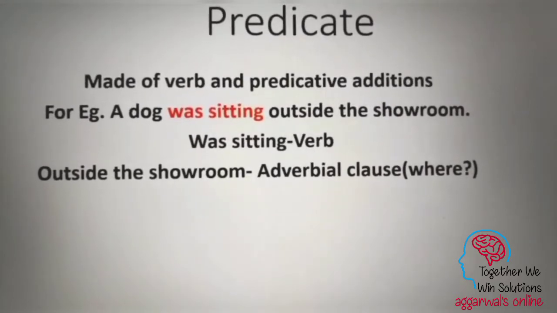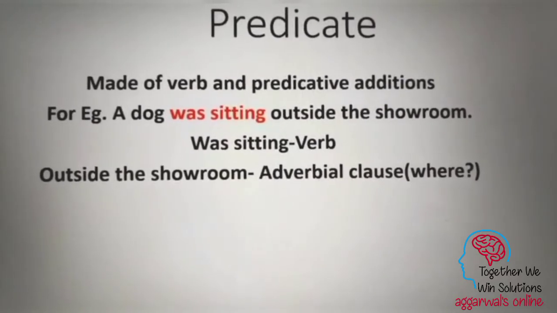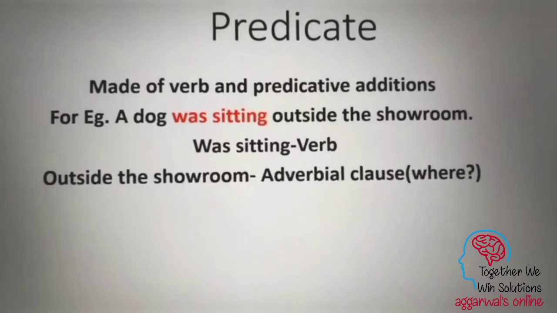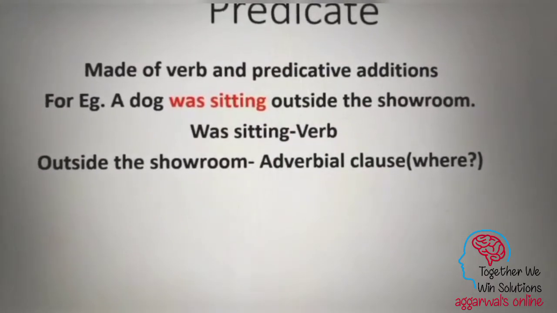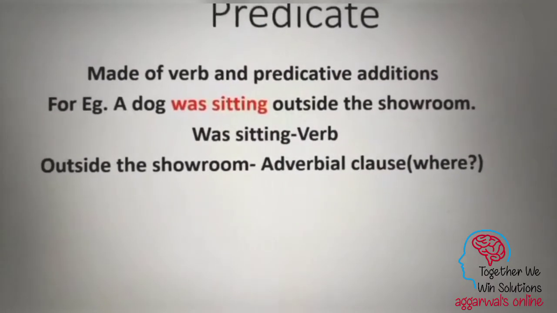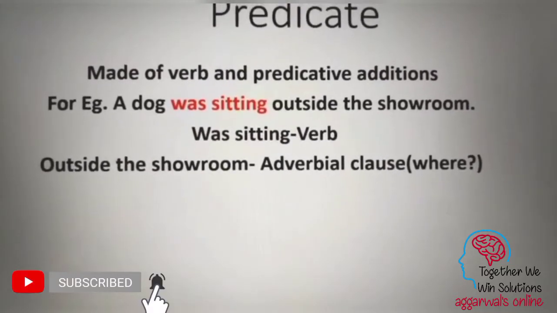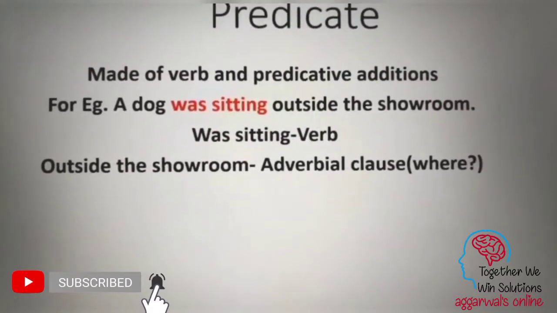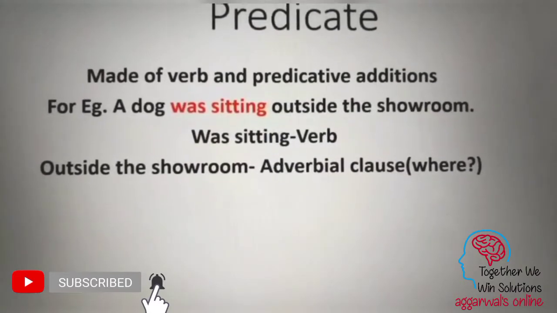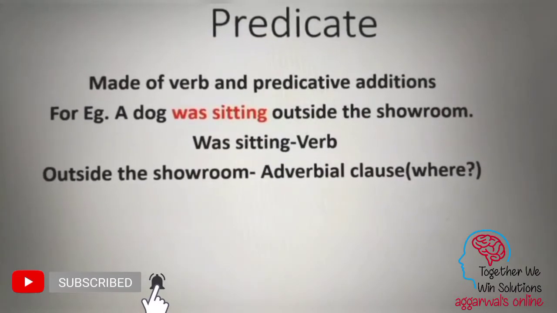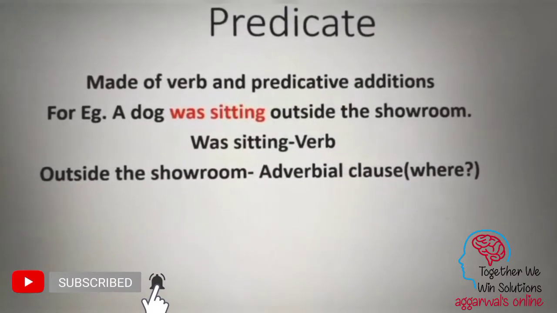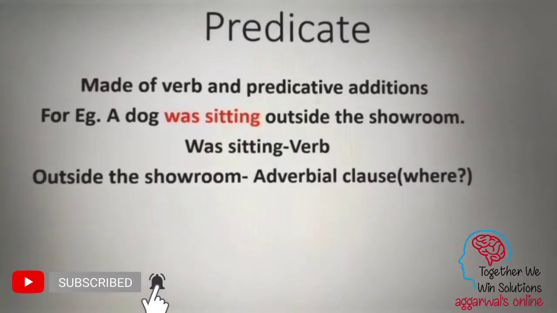Second, we have the predicate which tells us what that subject is doing, and it is being done by the help of verb or verbs. So along with one main verb, there are many other verbs. So let us next see what the different kinds of verbs are that we have in a sentence.